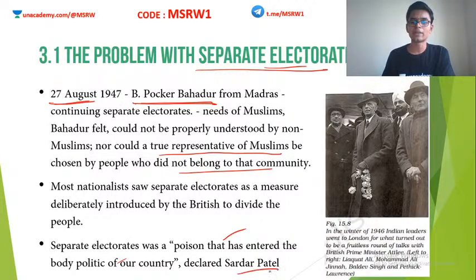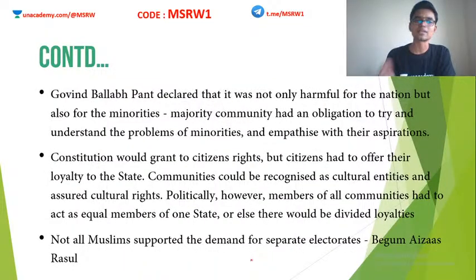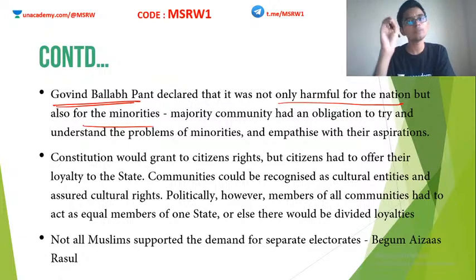Sardar Vallabhbhai Patel said this very famous quote in the Constituent Assembly. Another person, Govind Vallabh Pant, declared that it was not only harmful for the nation, but also for the minorities. Why? Because if the separate electorates continue, what will happen? This division will exist forever.